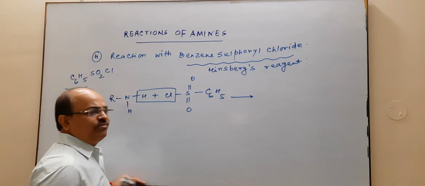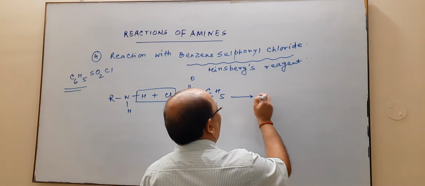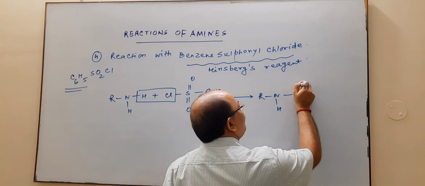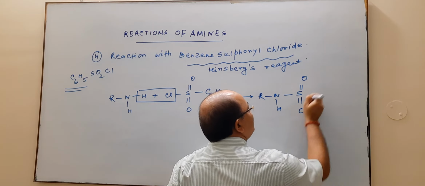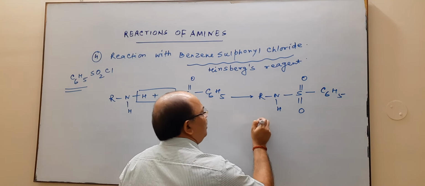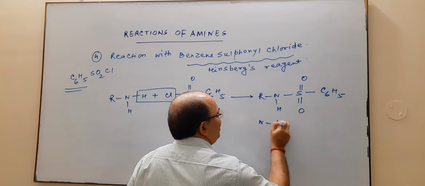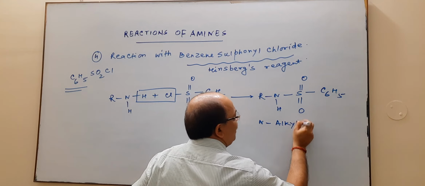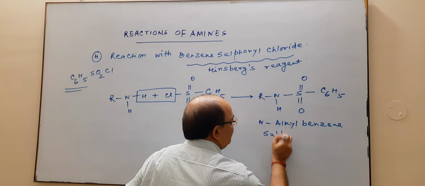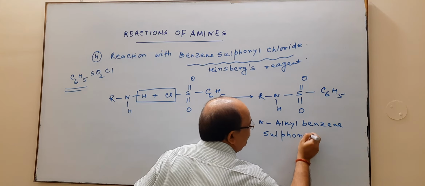Now what happens? HCl will be removed and then we have RNH and then this is your C6H5. The product is N-alkyl benzene sulfonamide.